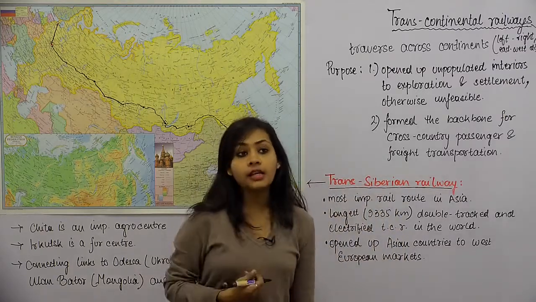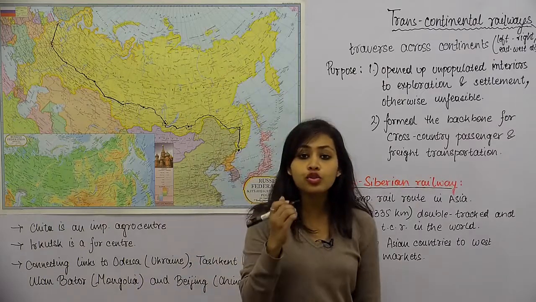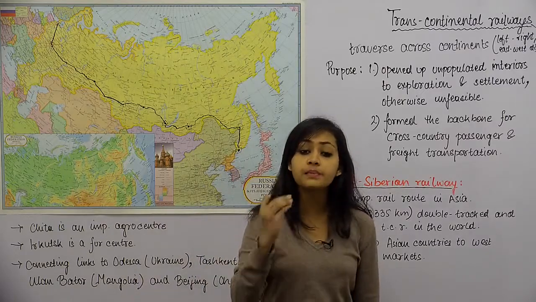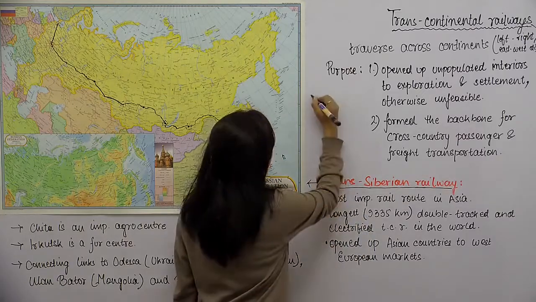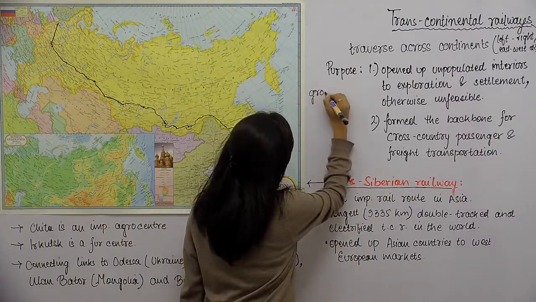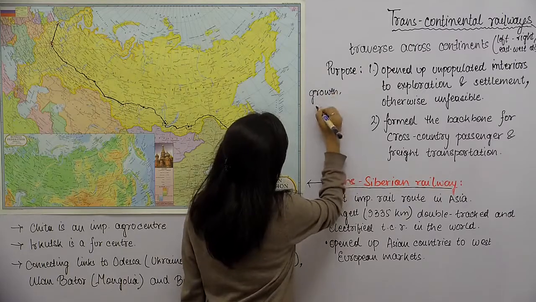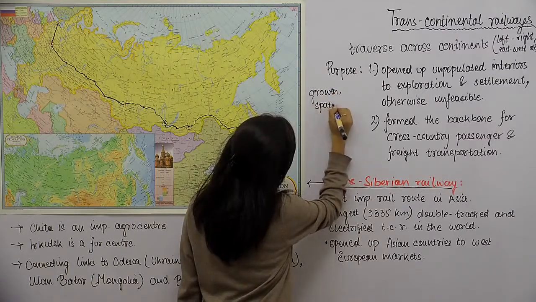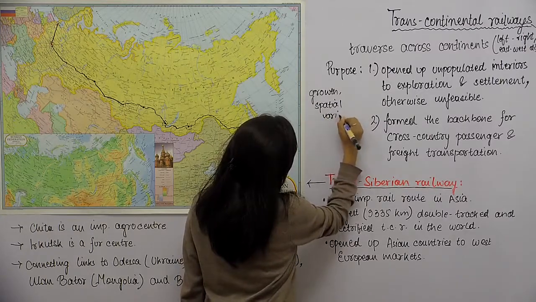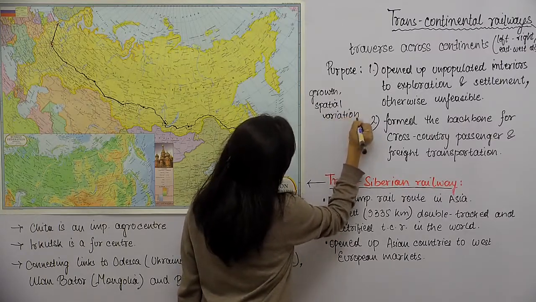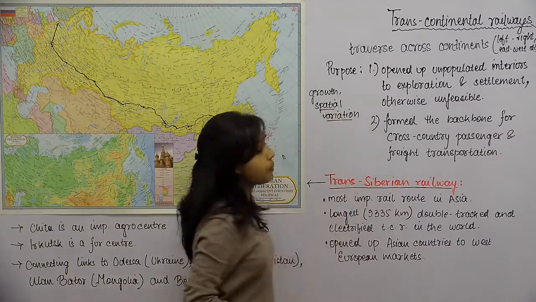But even then, अगर हम देखेंगे उस ग्रोथ का, अगर हम स्पेशियल वेरिएशन देखेंगे ना, तो these are really important terms in geography: growth, spatial variation. That's a very important term which gets used a lot in geography, spatial variation.